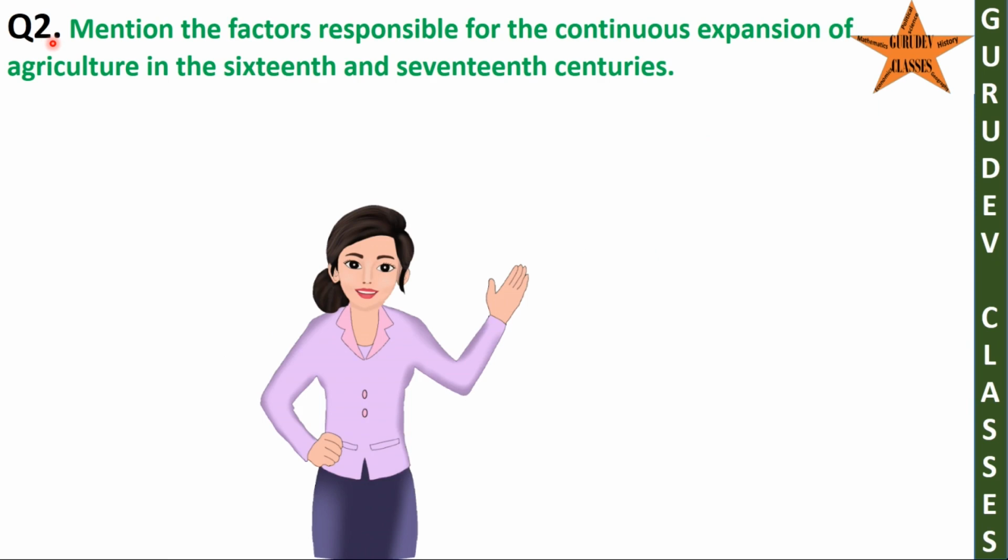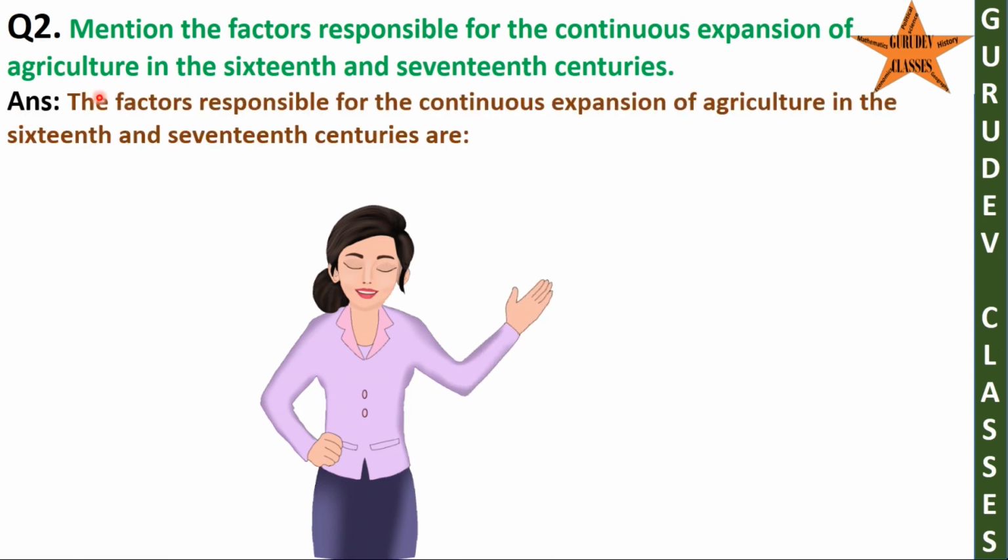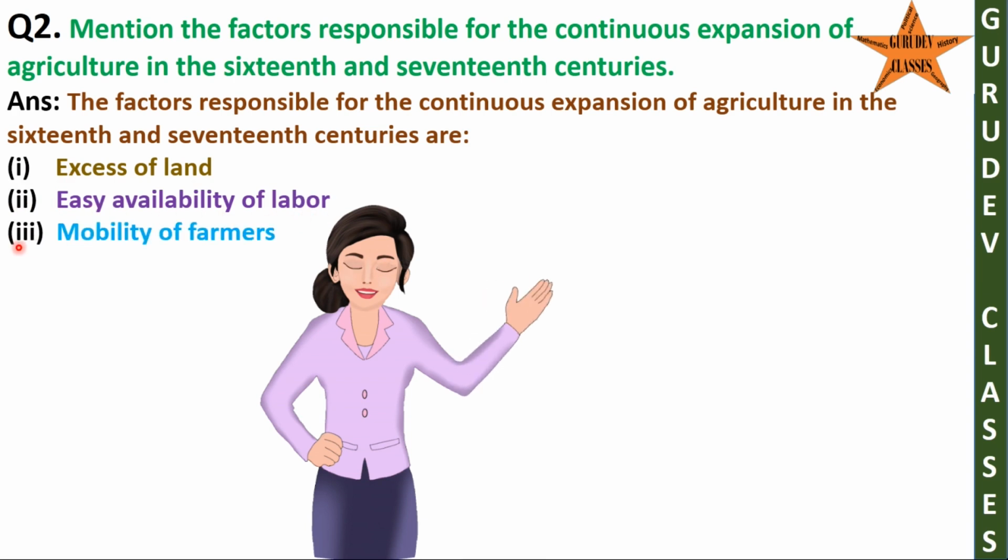Question 2. Mention the factors responsible for the continuous expansion of agriculture in the 16th and 17th centuries. Answer. The factors responsible for the continuous expansion of agriculture in the 16th and 17th centuries are: 1. Excess of land. 2. Easy availability of labor. 3. Mobility of farmers.